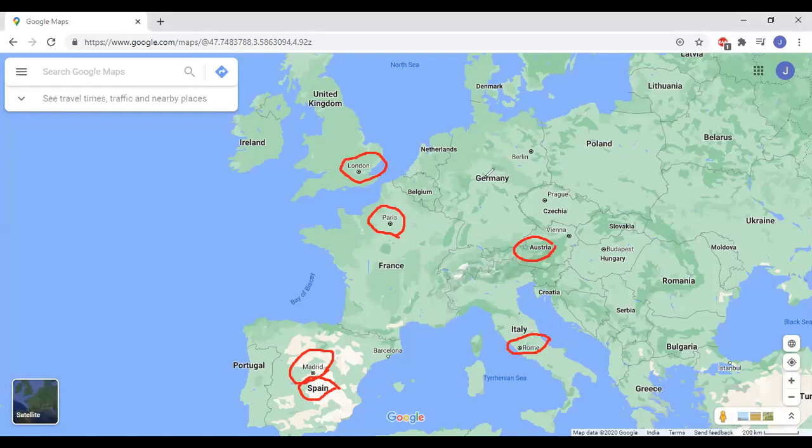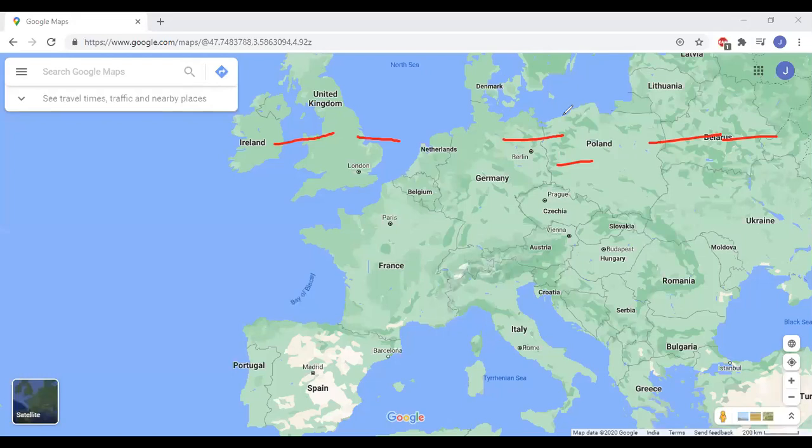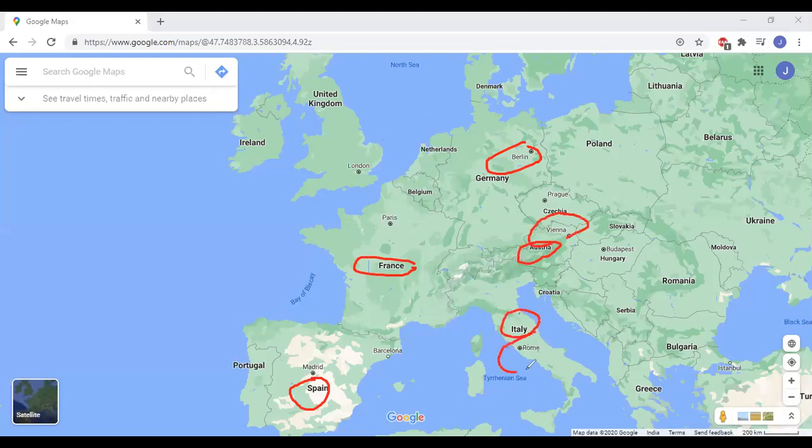Then you have the seas over there. You even had Vienna. Also we have France, England, then you have Berlin, Austria, Vienna, Italy, Rome. All these have already been marked.